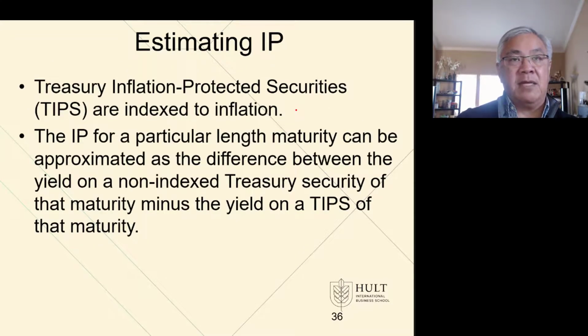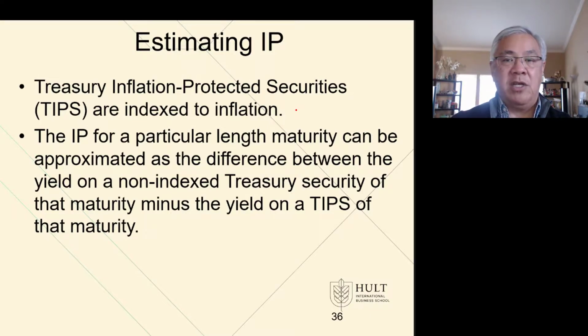How do we measure the inflation premium? One way to do it is take a surrogate and see what it tells us. And the surrogate is that there is a security called a TIPS. It's a Treasury Inflation Protected Security, and it's indexed to inflation. So when we look at what is the current yield on the TIPS, we have a view of what the marketplace thinks the inflation rate is going to be. So it's a quick way to look at the inflation rate for given periods.